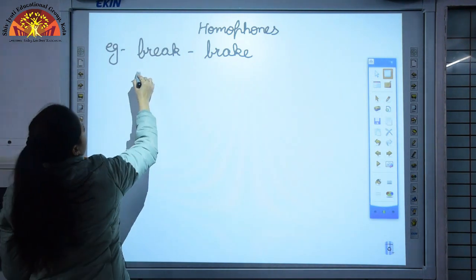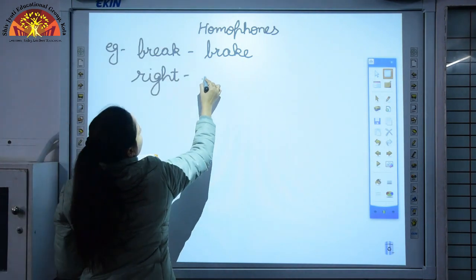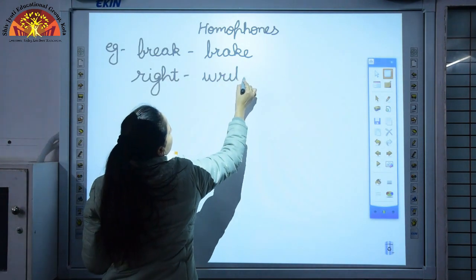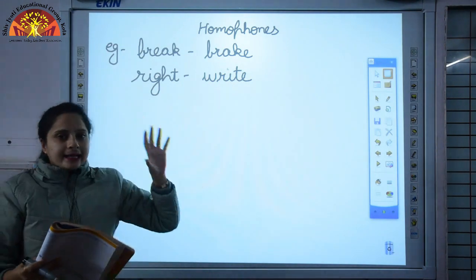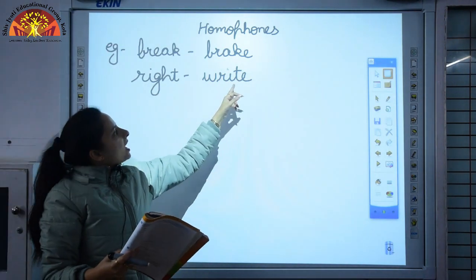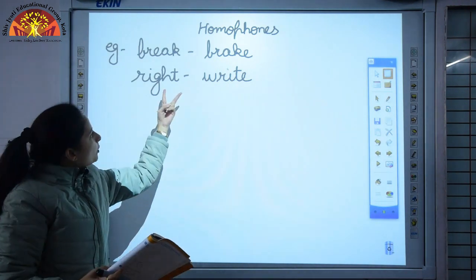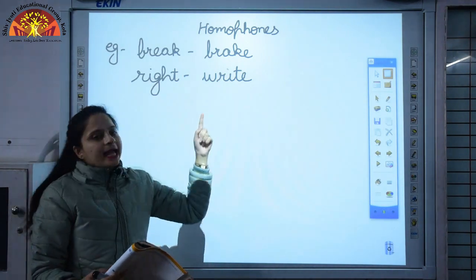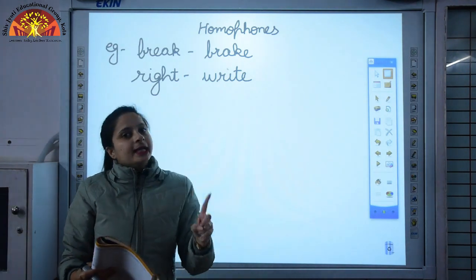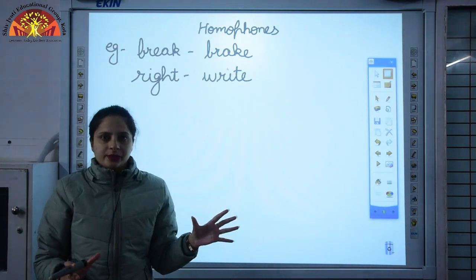Second example is right and write. This right over here means correct, okay? And W-R-I-T-E means when you write with pen or pencil. So both of these words have the same sound, but as you can see, the spelling and the meaning of these two words is different. So these are called homophones.